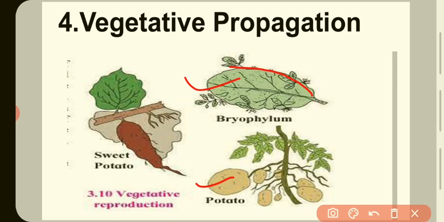In this margin there is a bud, and from this bud a new plant is formed. Then carrot, radish and sweet potato reproduce by roots. So this is vegetative propagation.